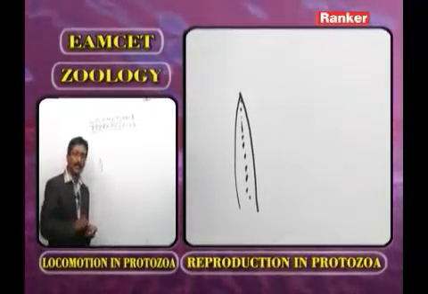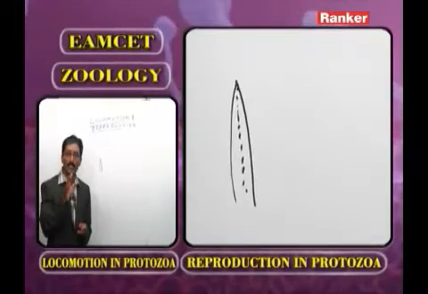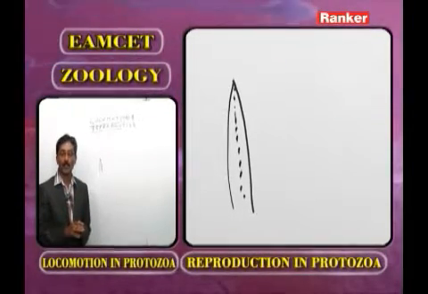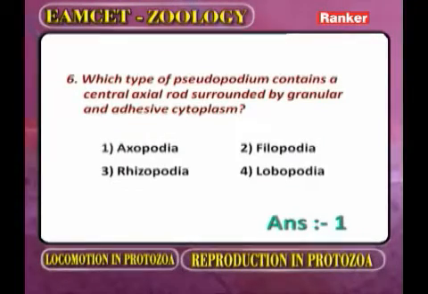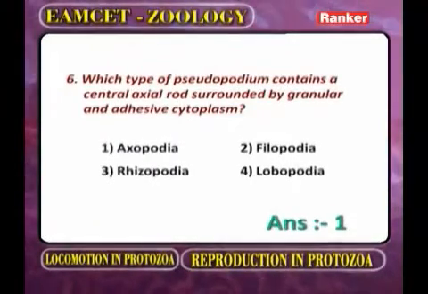What type of cytoplasm is present? A granular sticky cytoplasm. Now based on this information you have to guess the answer. The first one is exopodia, second filopodia, third rhizopodia, and the fourth lobopodia. Now based on this information, what is the correct answer? That we call exopodia. Now we move to the next question.